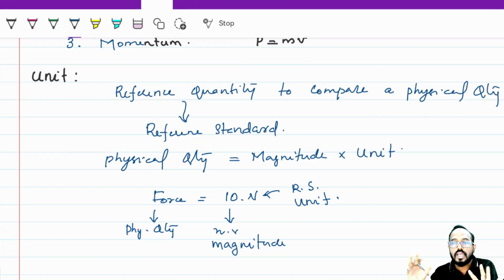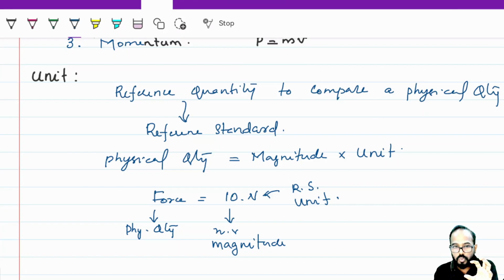All other quantities are derived from these base quantities. If you know the equation of that particular quantity, you can derive it by using those base quantities. Understood? So, the SI unit system. You need to understand the unit. What is a unit? It is a reference standard, the reference quantity to compare a physical quantity. We need to measure it. This is how you are measuring it.